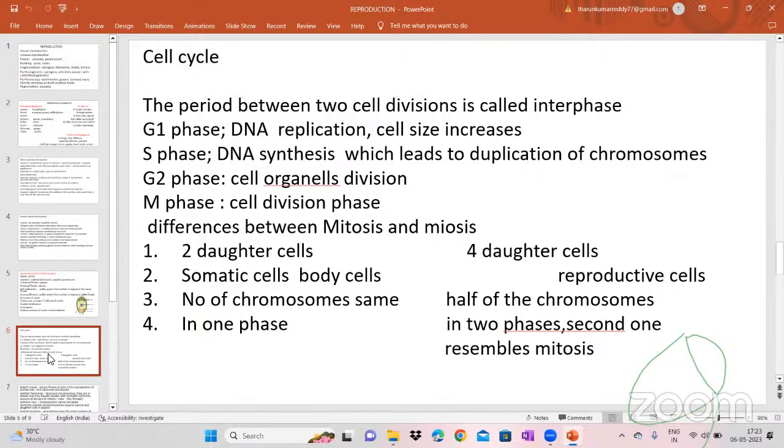The period between two cell divisions is called interphase. We already discussed cell division in 9th class. In meristematic tissue, more and more cell division takes place, where the growth takes place: the tips of the stems, the tips of the roots, and the lateral sides of the stems. Here we will see more cell divisions.